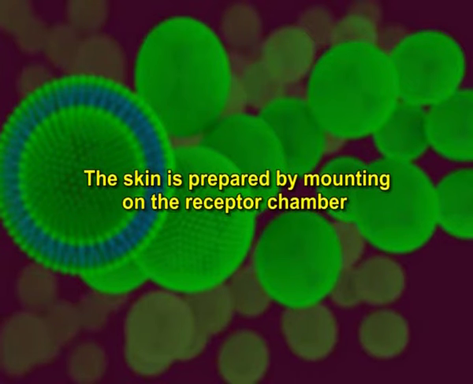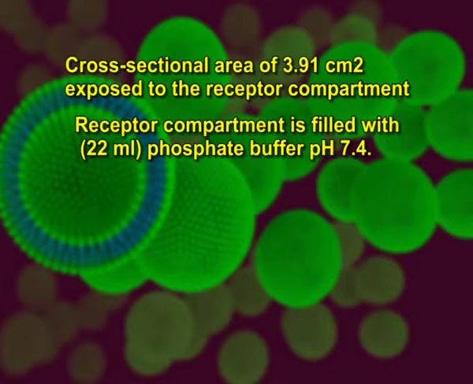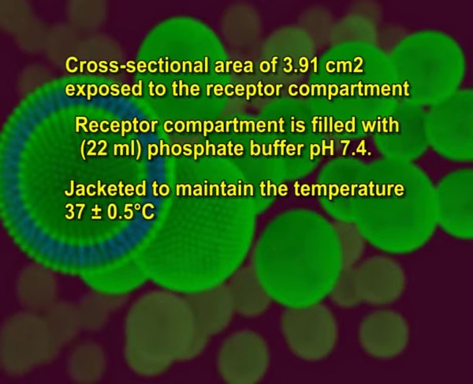The skin is prepared by mounting on the receptor chamber with cross-sectional area of 3.91 cm square exposed to the receptor compartment. The receptor compartment is filled with 22 ml phosphate buffer pH 7.4. It is jacketed to maintain the temperature of 37 ± 0.5 degrees Celsius and is kept stirring at 50 rpm.